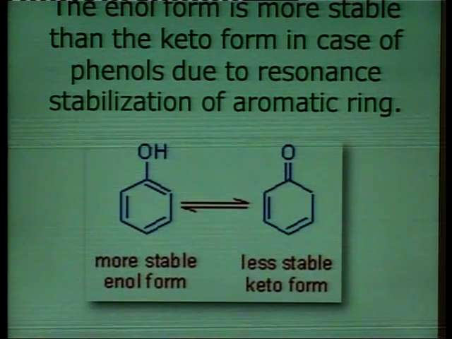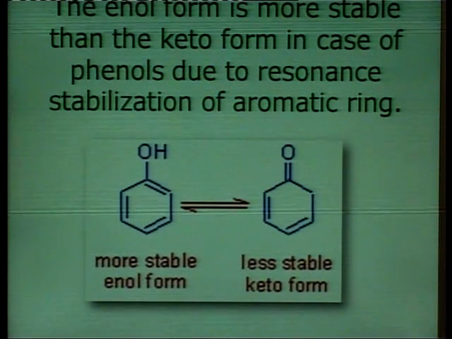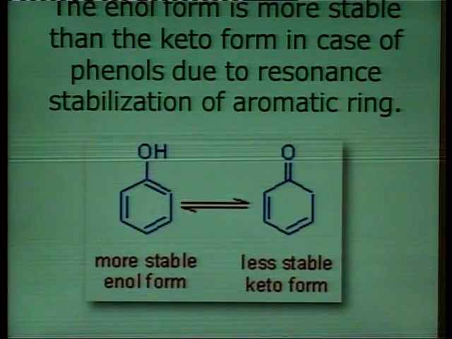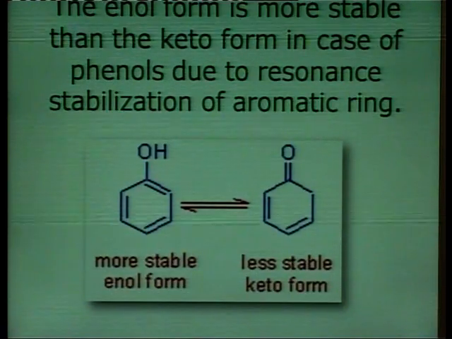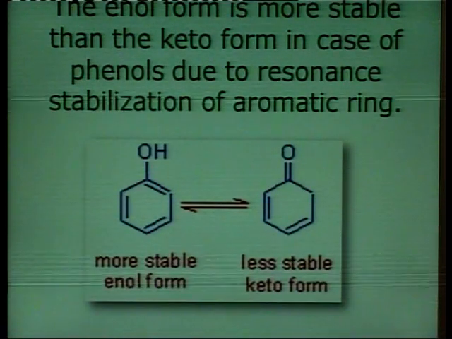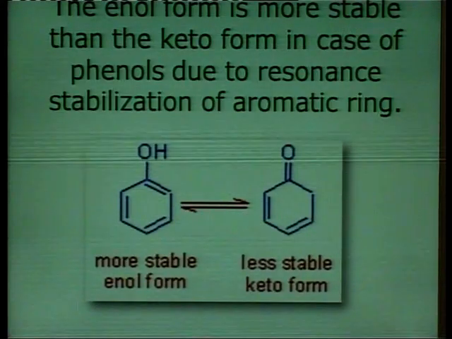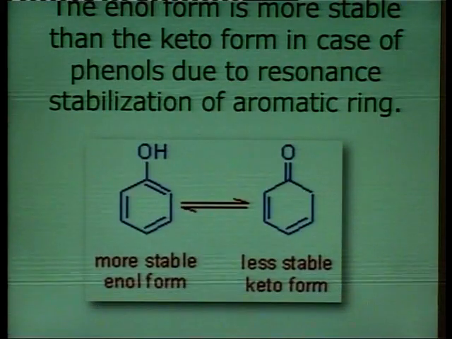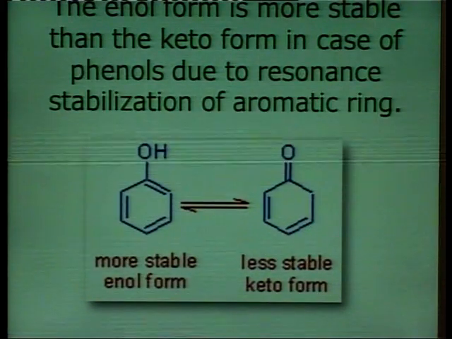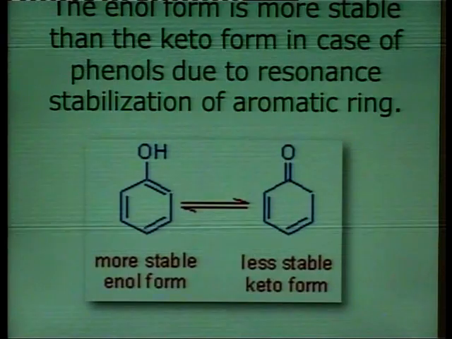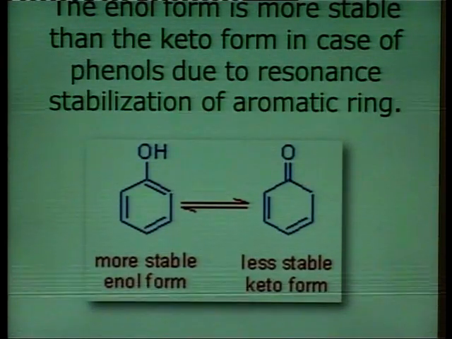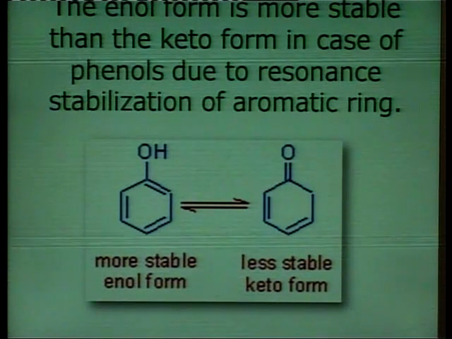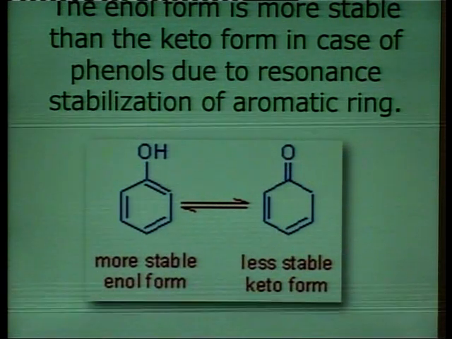The enol form is more stable than the keto form in the case of phenols due to the resonance stabilization of the aromatic ring. So, in phenol, the enol form is more contributing as compared to the less stable keto form, which is known as cyclohexanone.